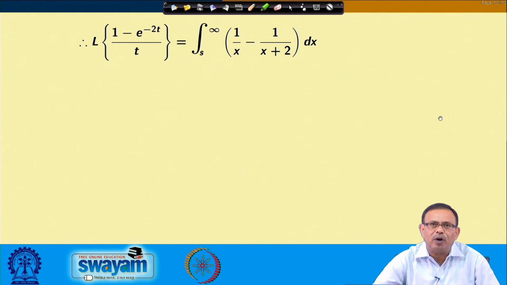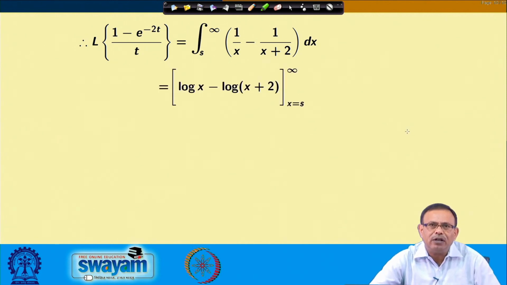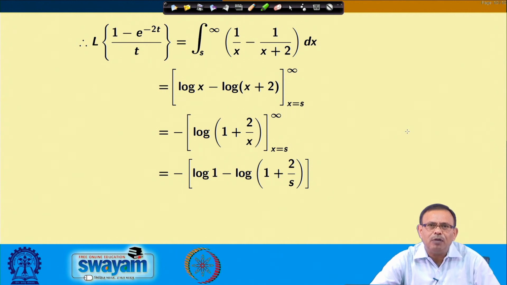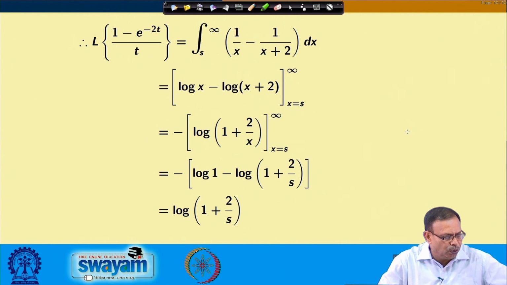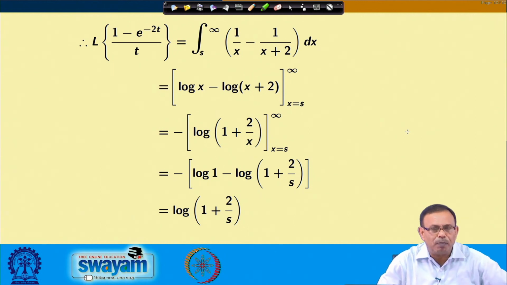This we write as 1 by x minus 1 by x plus 2 into dx, and if I evaluate, I will obtain log 1 minus log of 1 plus 2s by s, and this I can write down as log of 1 plus 2s using this property.